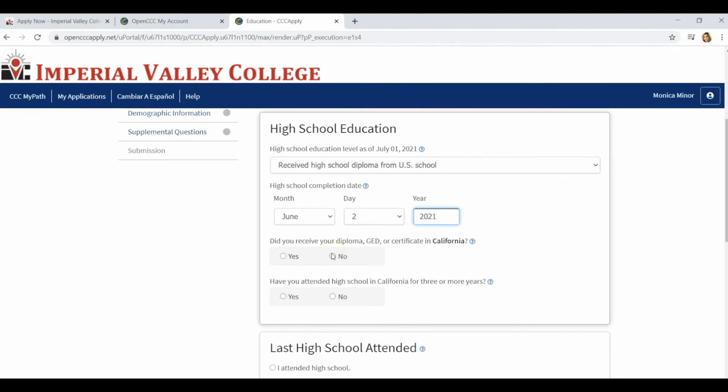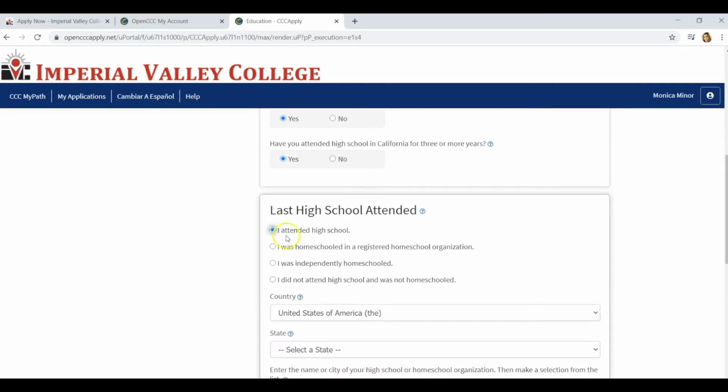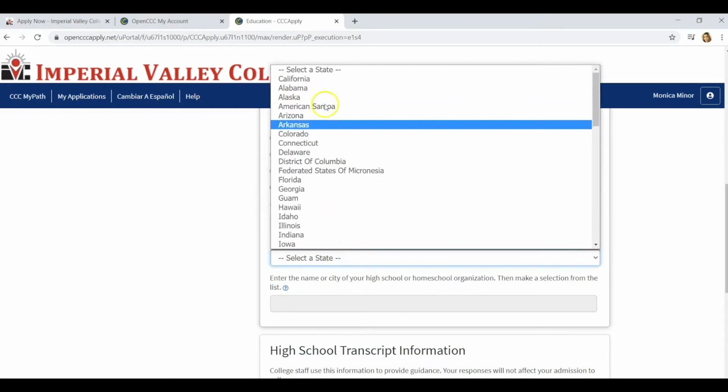Then it'll ask you, did you receive your high school diploma or GED? Select yes. Have you attended high school in California for 3 or more years? Select yes, or depending on your answer. For this tutorial, we put yes. Last attended high school. Here you're going to put I attended high school in the United States, select the state California.